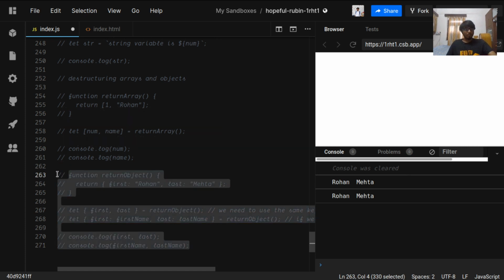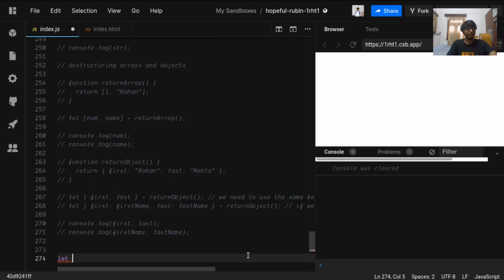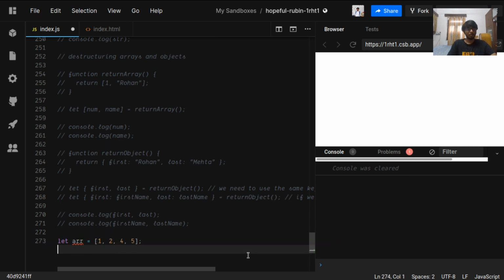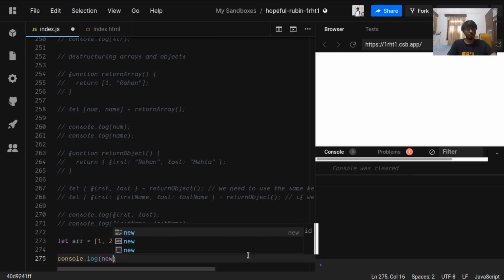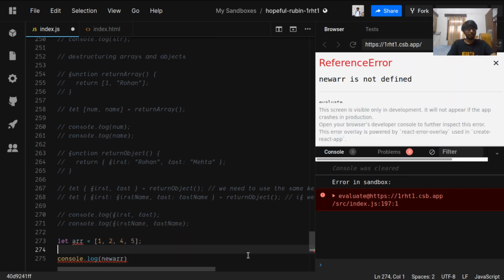Okay, so this was destructuring. Now let's see spread. Let an array be 1 2 3 4. So if we are going to define a new array, let new array, and we want the values of array.